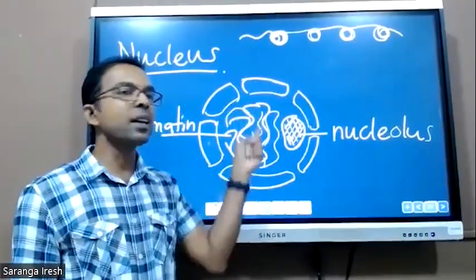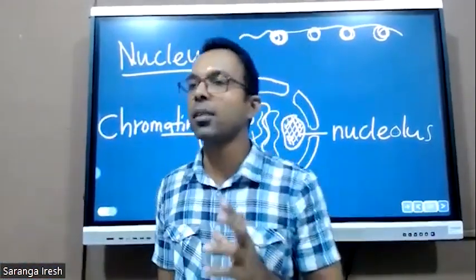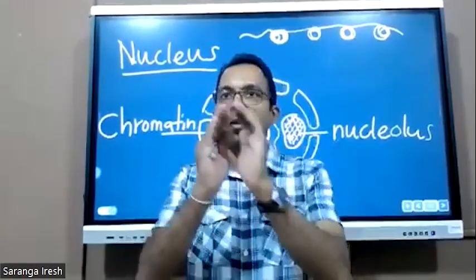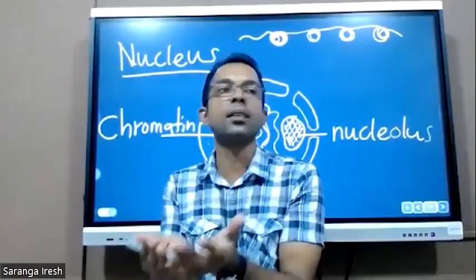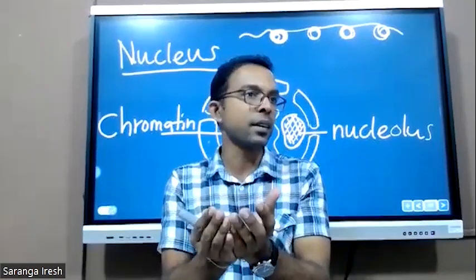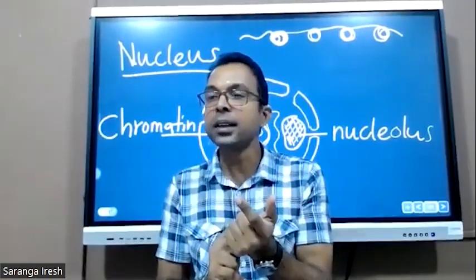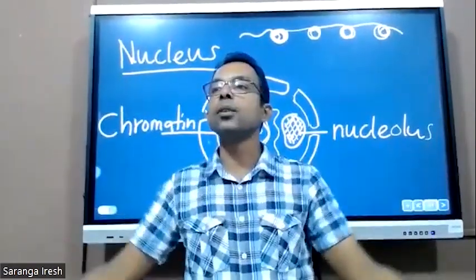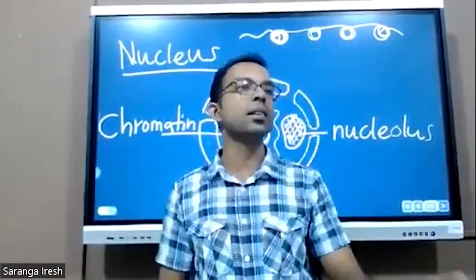Our genetic material is in this DNA. Therefore, this nucleus plays a very important role. One is holding the genetic information, to protect the genetic information in the cell. It holds DNA. Another is it produces ribosomes. And the other is that, as it has genetic information, it controls the cellular activity. Nucleus is the control center of cellular activity.